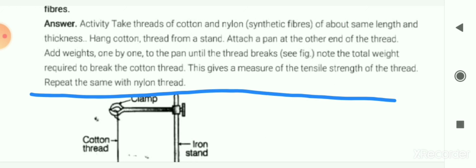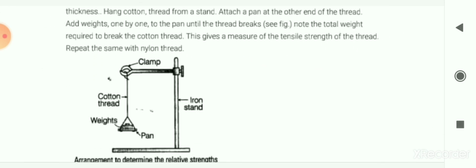Now take the cotton thread and hang it from a stand, and attach a pan at the other end of the thread, as shown in the picture. This is the stand and this one is the cotton thread. Hang the thread onto the clamp on one end, and on the other end tie the pan.